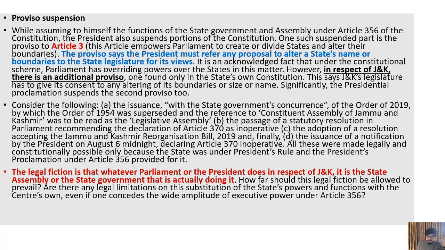Now Article 3 empowers Parliament to create or divide states and alter their boundaries. Now you see, in all these cases, the advice of the state is necessary. Means it is mandatory that you communicate this issue to the state, and then the consent comes. Although it is not mandatory for the Center to accept that, that consent is very much necessary. But here that consent, who is giving? It is given by the Governor, and the Governor is not the elected person by the state people.